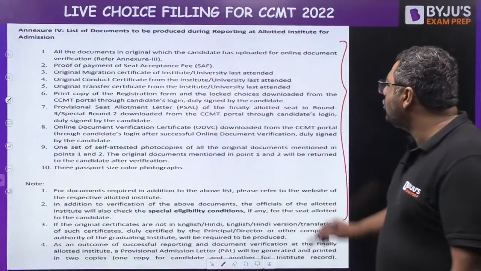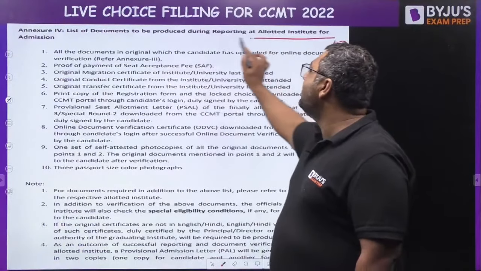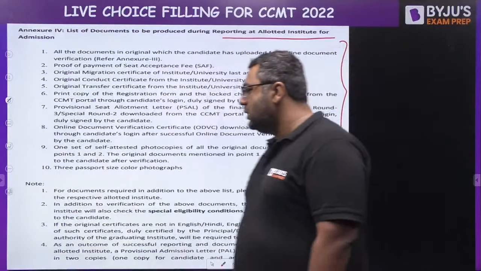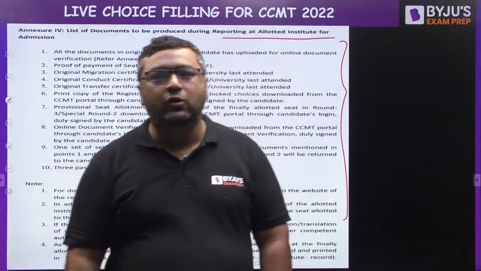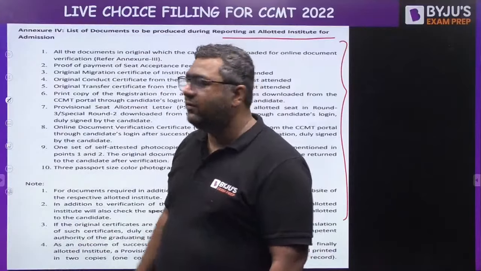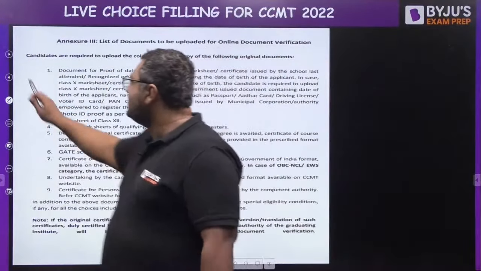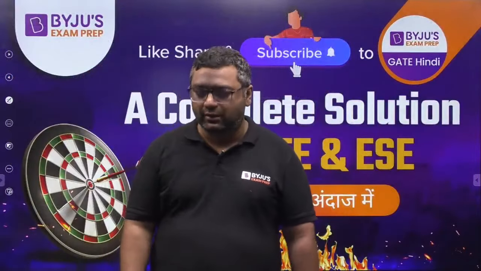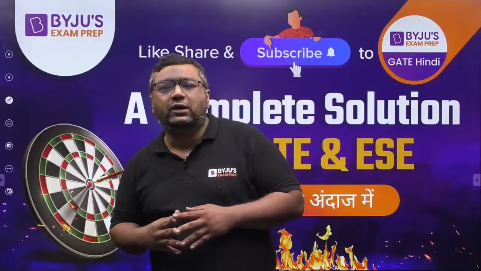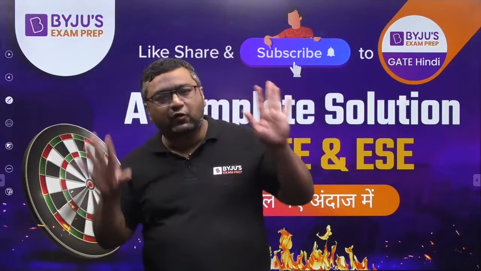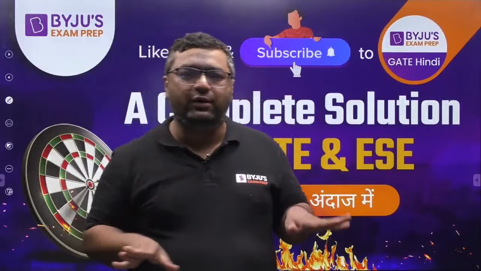Okay guys, so these are the document list which you need to have, and these are the things which are required at the time of reporting at the allotted institute. So this I will be attaching in the description box, so you can download it from there. So I feel I have given you each and everything related to this counseling. Even if you go to the CCMT counseling portal, they have shared the format of all certificates also. Like if you need to give some caste certificate, the format is already mentioned.